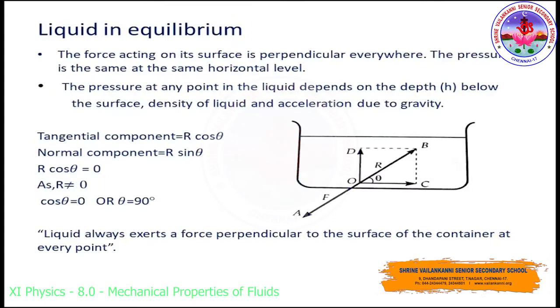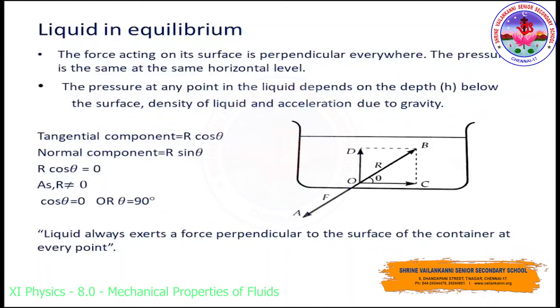Liquid in equilibrium: if the liquid is in equilibrium, that is the rest condition, what will happen? See the liquid in a vessel in an equilibrium state at rest. Suppose the liquid exerts a force F on the bottom surface in an inclined direction, that is OA. So the surface exerts an equal reaction R on the water along OB.